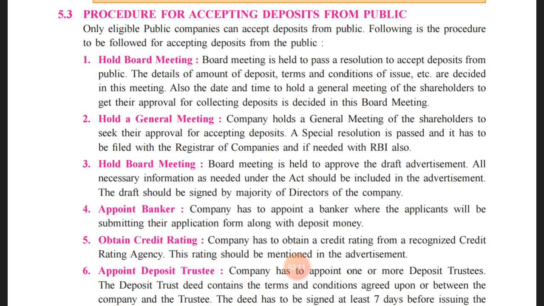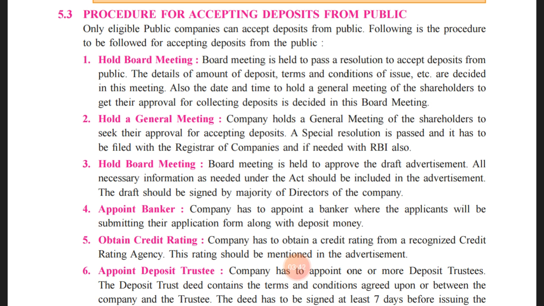Our second point is to hold a general meeting. The company holds a general meeting of the shareholders to seek approval for accepting deposits. Normally, after passing a resolution in the board of directors meeting to that effect, the company secretary will follow the second procedure, which is convening the annual general meeting, where all the people related to that annual general meeting will come.